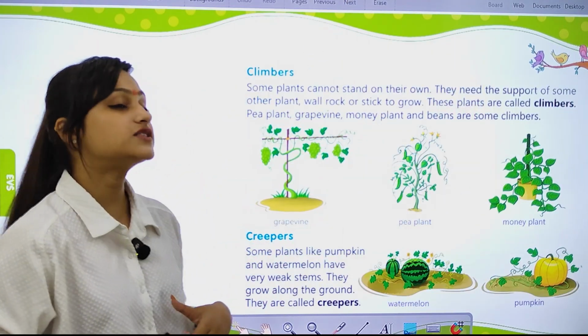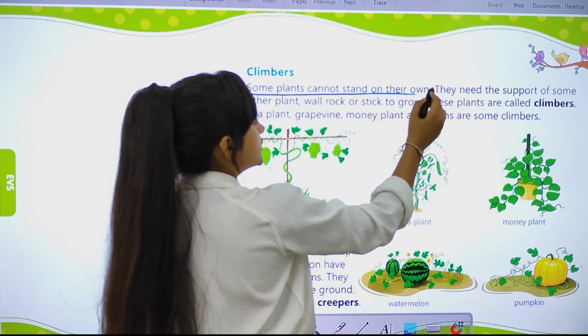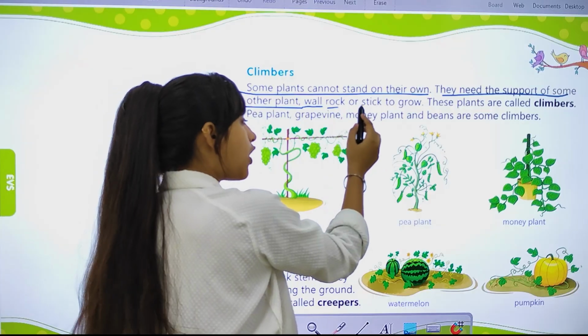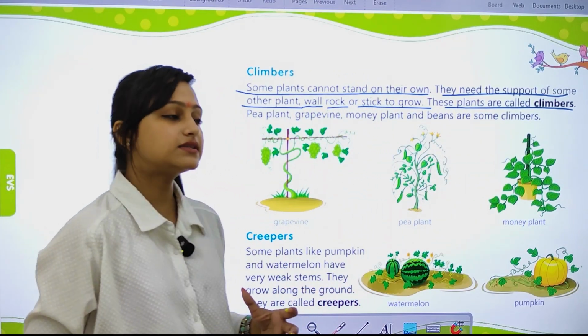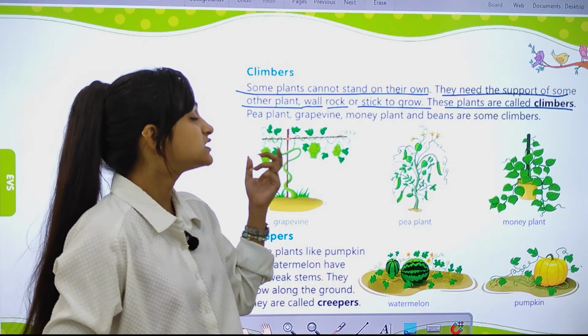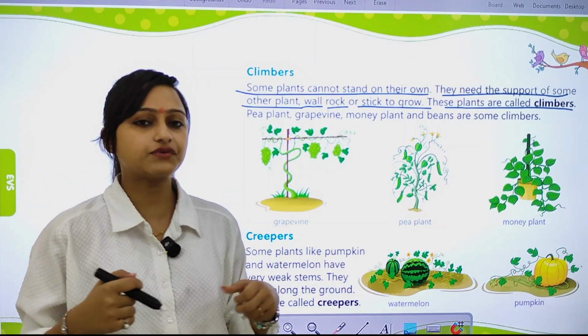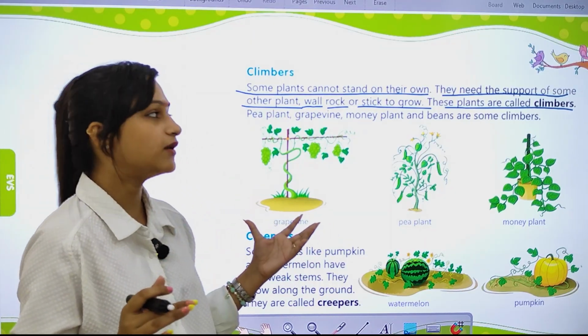Now, what are climbers? Some plants cannot stand on their own. They need the support of some other plants, a wall, a rock, or a stick to grow. These plants are called climbers. They need support because they have a very weak and soft stem that cannot stand on its own. They are known as climbers.